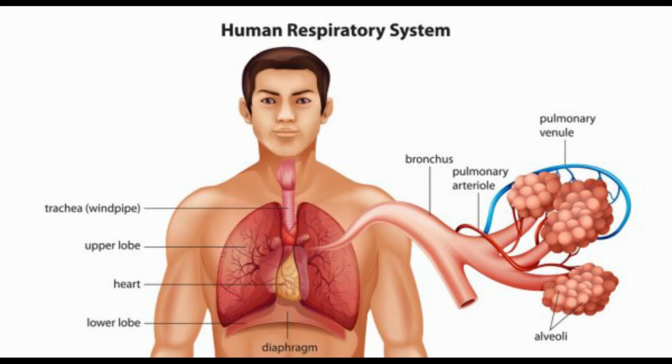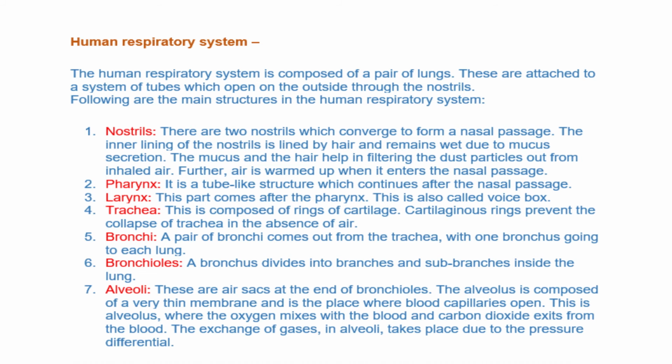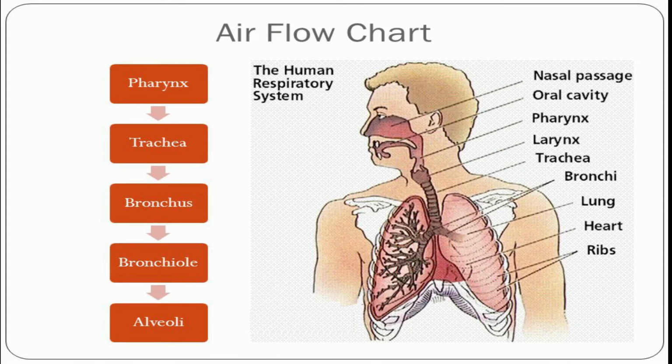Next is alveoli. These are the air sacs at the end of bronchioles. The alveolus is composed of a very thin membrane and is the place where blood capillaries open. This is an alveolus where the oxygen mixes with the blood and carbon dioxide exits from the blood. The exchange of gases in alveoli takes place due to the pressure differential. Next is a diagram of the human respiratory system. Different things are given like nostrils, nasal passage, and what comes after that. You can do this properly.